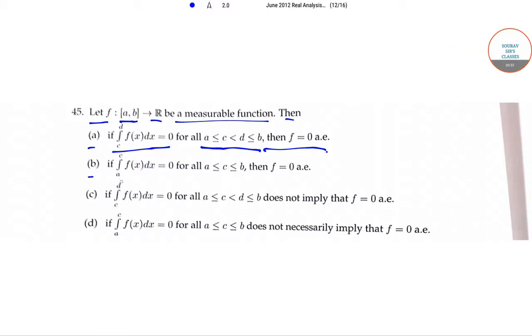Option B, if the integral of f(x) dx from a to c is equal to 0 for all a ≤ c ≤ b, then f is equal to 0 almost everywhere.